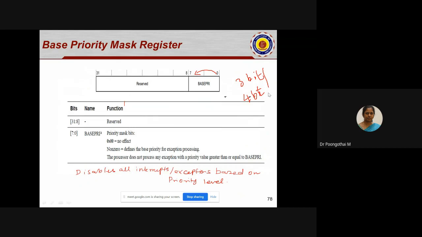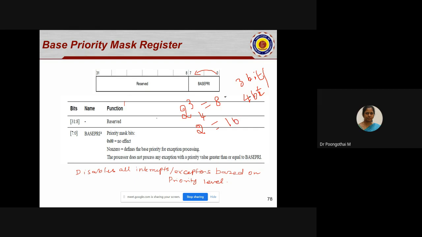So 3 bits means it is able to address 2 power of 3 priority levels. If the bit size is 4, it is able to address 2 power of 4 priority levels. So 2 power 3 means how many priority levels? 8. So it can address 8 priority levels. 2 power 4 means 16 priority levels.